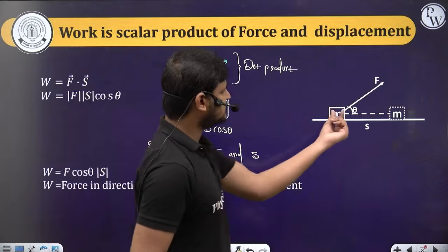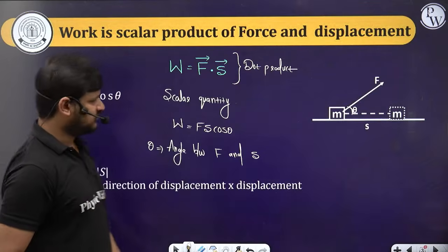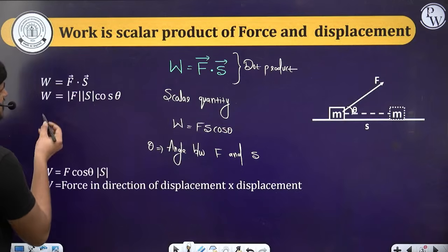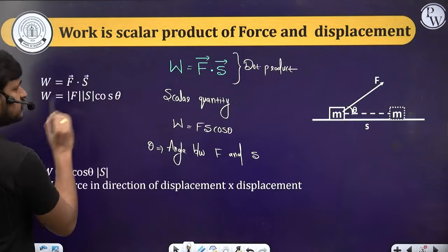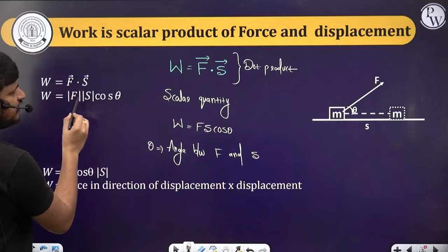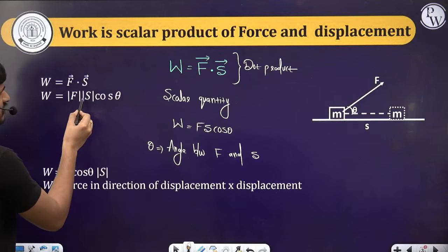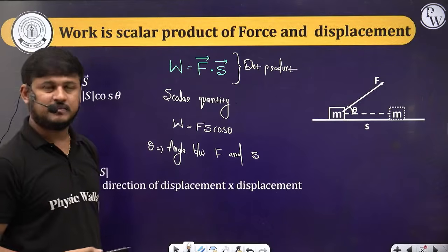So theta is the angle between force and displacement. Clear this part? So work done is F dot S, which is F S cos theta, where F means the magnitude of F and S means the magnitude of S.